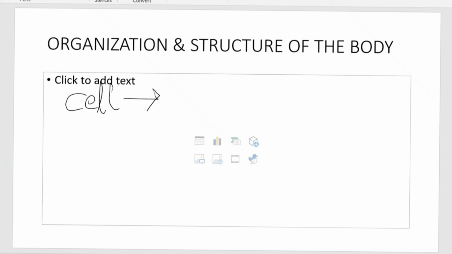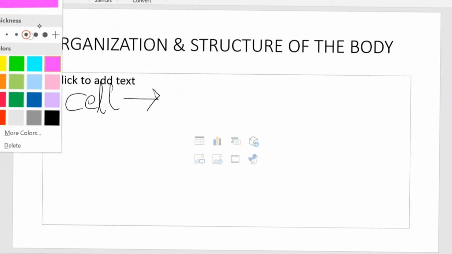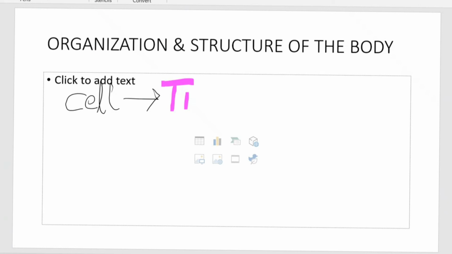The cell performs a specific function. These cells together form tissues. A group of cells together is called a tissue. In multicellular organisms, a group of cells that perform a particular function form a tissue.